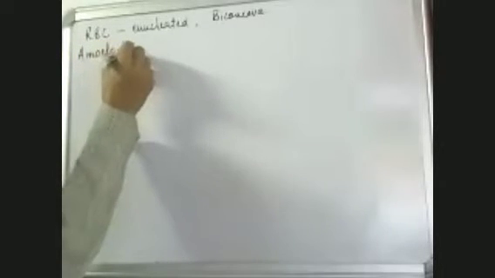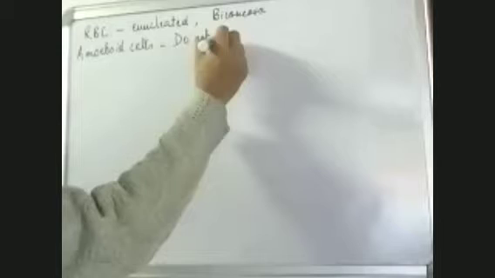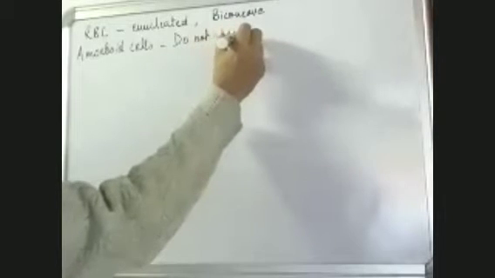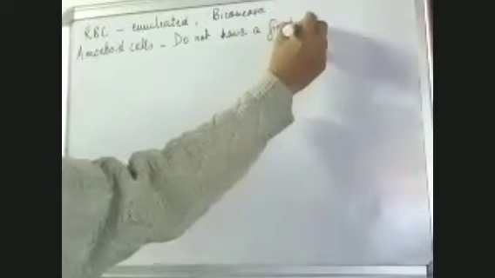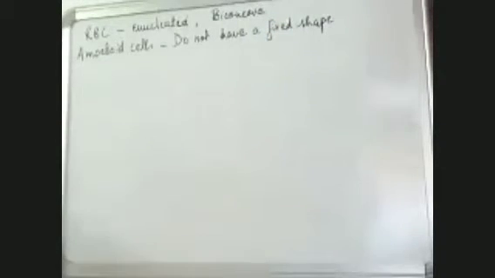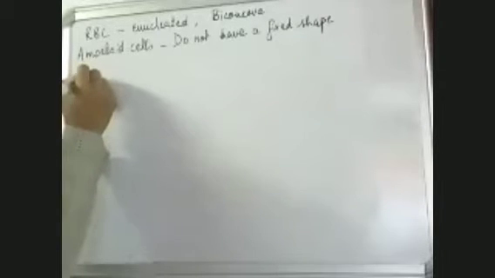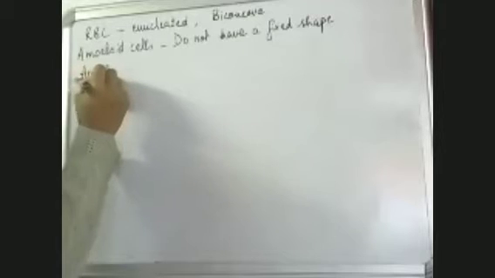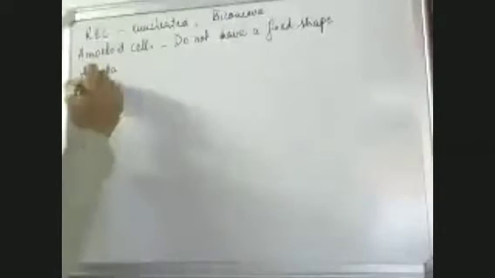Amoeboid cells, that means the cells which do not have a fixed shape. They keep on changing their shape. So these are either amoeba. Amoeba doesn't have a constant shape. Amoeba, which is a single-celled organism, also doesn't have a constant shape.